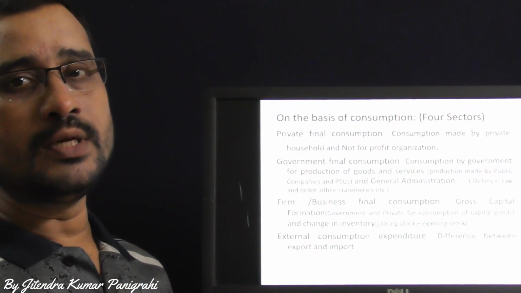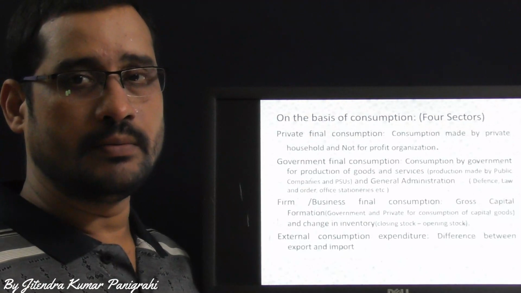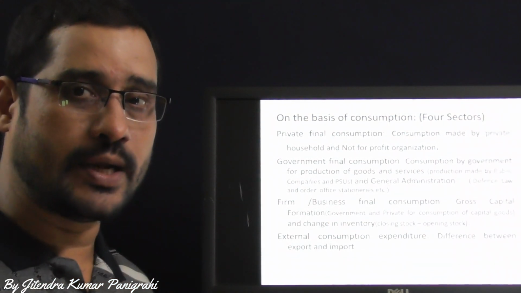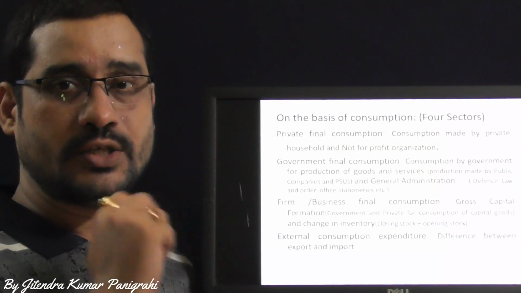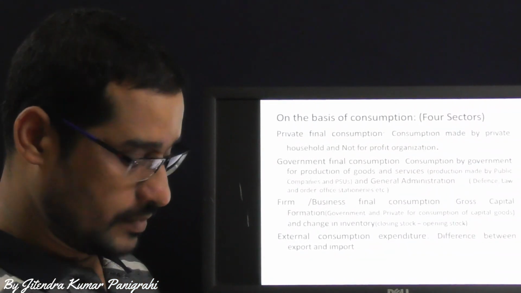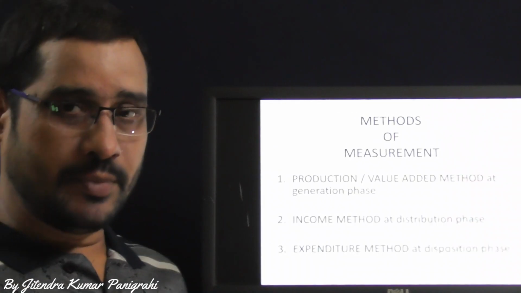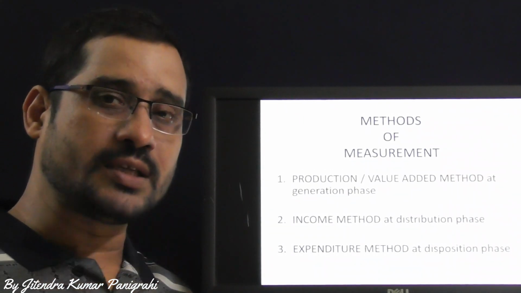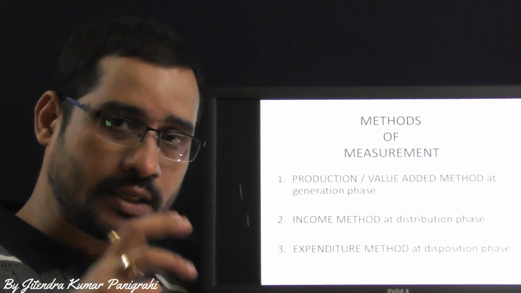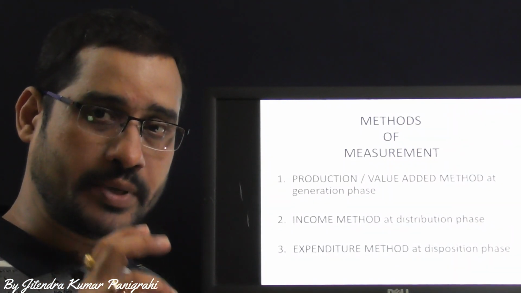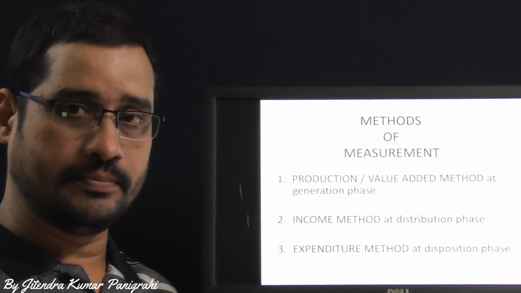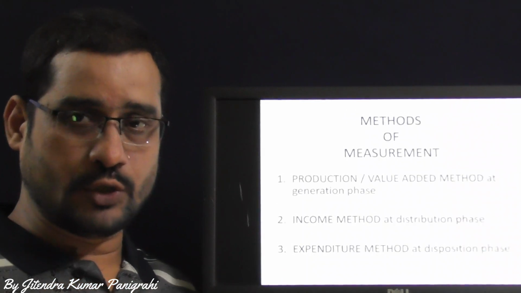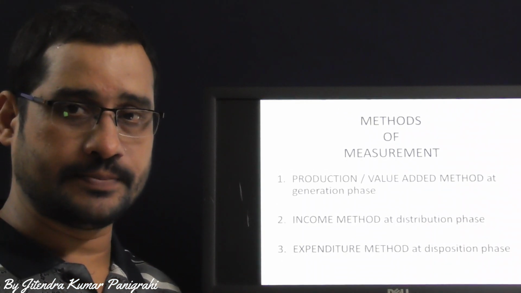So this is all about the sectors division on the basis of different generation phase, income phase, as well as your distribution or disposition phase. Now, let me discuss the methods of measurement. How many methods are there? All three methods we can measure the national income on the basis of three phases of income: generation phase, distribution phase, and disposition phase.